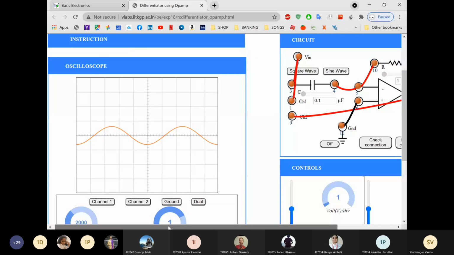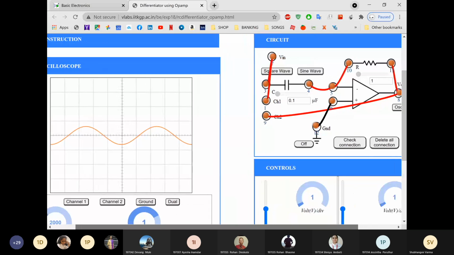Once you click on channel 1 here, you will get the input. Once you click on channel 2, you can see the output. If you want to check both signals, click on dual. So the blue one is my input and this is my output. Here you can see the differentiation of sine. Sorry, derivation of sine, it's cosine.